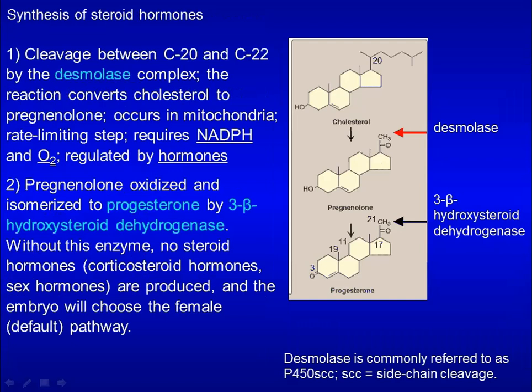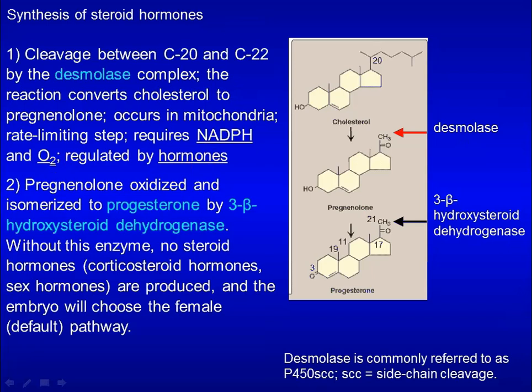For synthesis of steroid hormones, the first step is cleavage between C20 and C22 by desmolase. This reaction converts cholesterol to pregnenolone. It occurs in mitochondria. It is a rate-limiting step. It requires NADPH and oxygen. It is regulated by hormones.